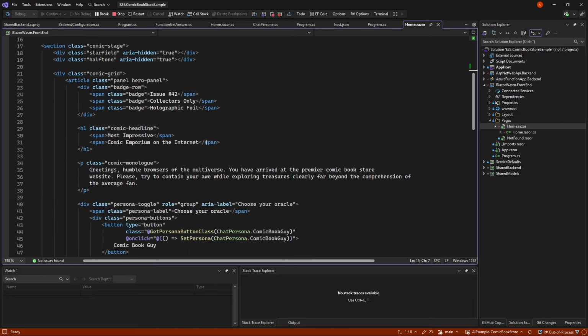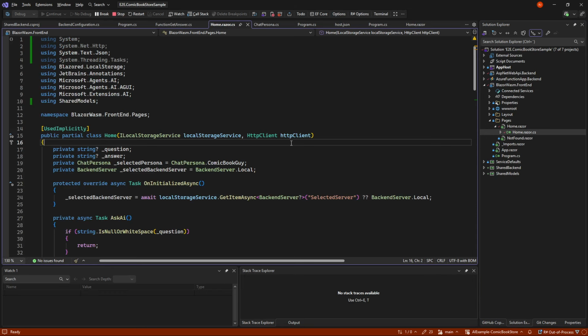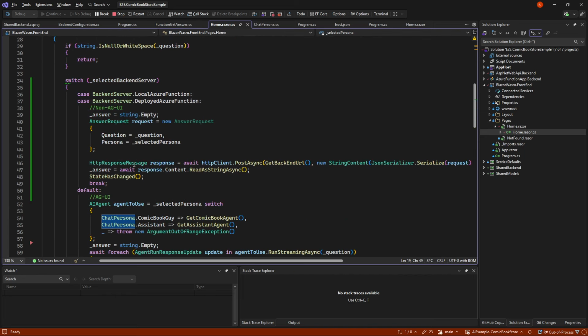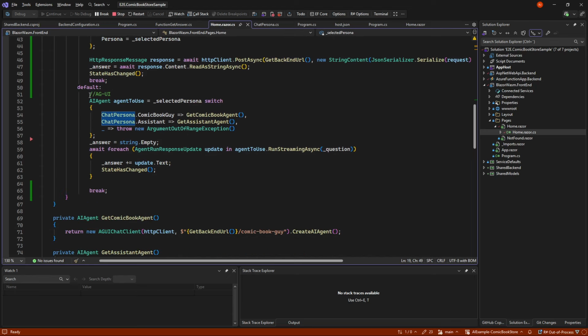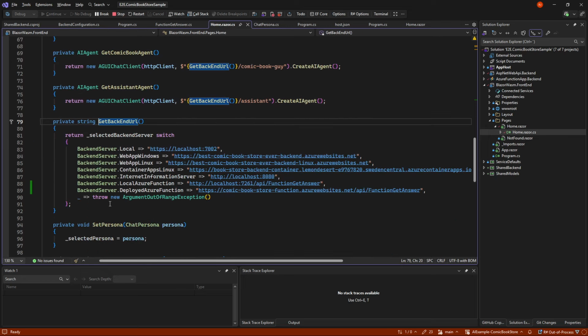And then whenever we ask the AI, based on what type of backend server, we do the normal thing, but we get the agents directly here instead, based on which of the providers we have chosen.